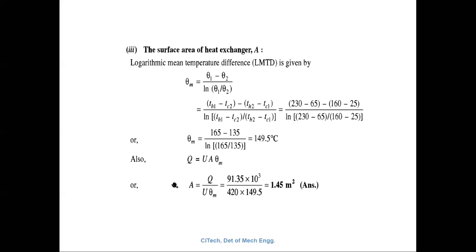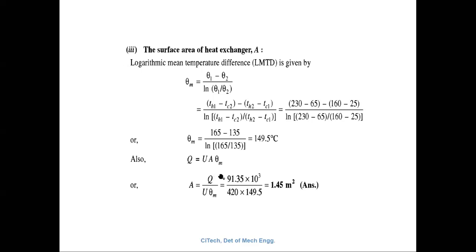What is U? Already you know U is 420 watt per meter square Kelvin in the given data. Q is already calculated. What is the Q value? 91.35 into 10 raised to 3, that becomes joules per second, watt. So A can be calculated as Q divided by U into theta m.